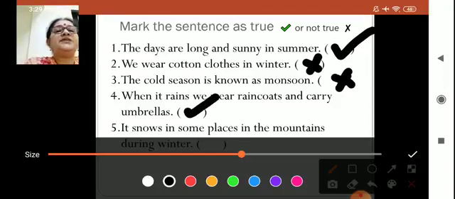It snows in some places in the mountains during winter. Yes, it is also correct. Put a tick here. Okay.